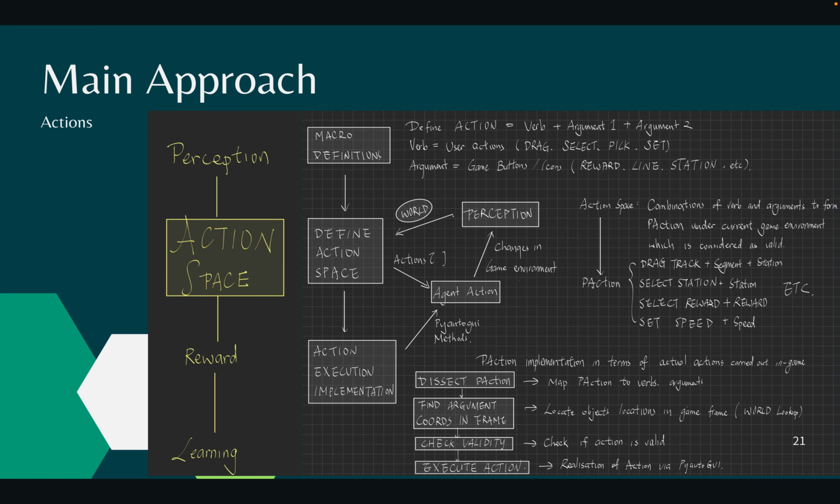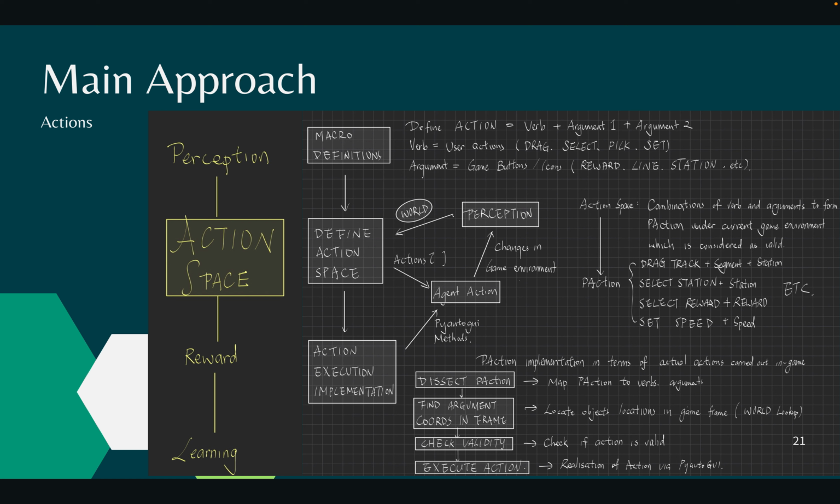And how we do action space is that we first define macro definitions. That is, we think that an action is a combination of a verb, argument 1 and argument 2. And then we actually define the action space by combining a verb with arguments to form PA action to reflect what to do in the current game environment that is considered valid. So an example might be drag track from this segment to that station, right?